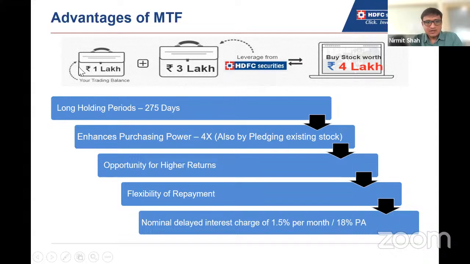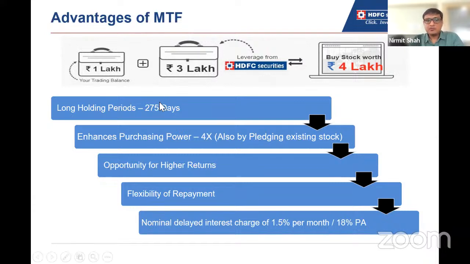For example, you have received a notification from HDFC Securities that one should buy this. We are also providing research calls. So now you get a research call and you have high conviction that yes, this stock can go up. For example, you have 1 lakh rupees in your bank account. Ideally, if you buy delivery, you can buy only 1 lakh rupees per stock. But if you select BSPL or MTF, which we also call e-margin, at the time of buying you will get leverage.